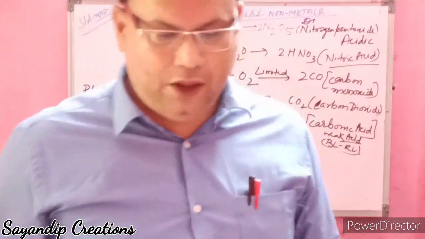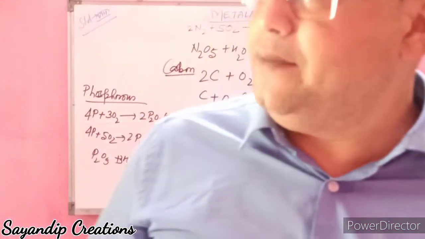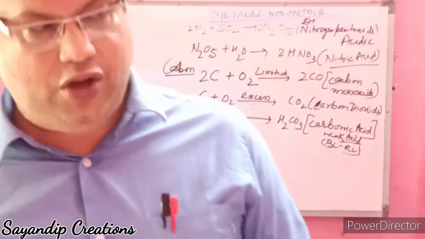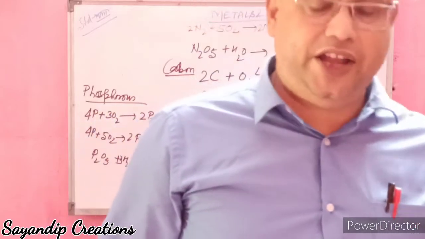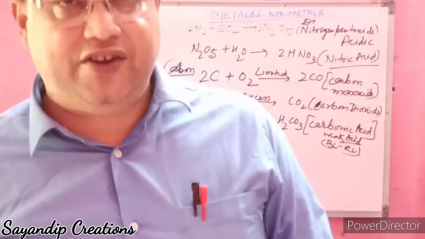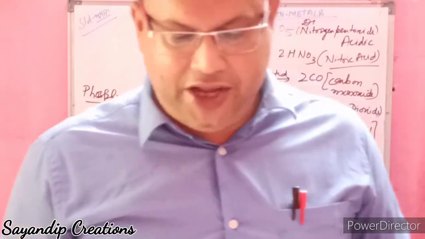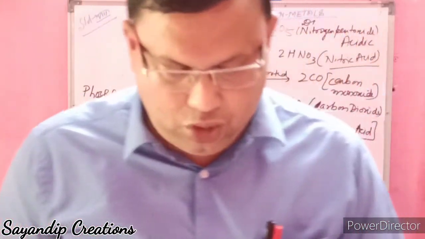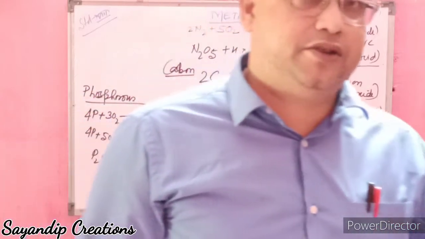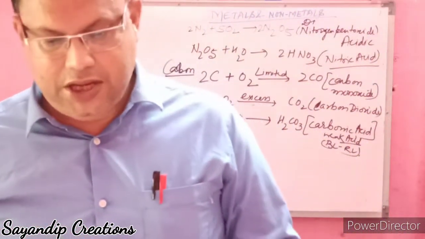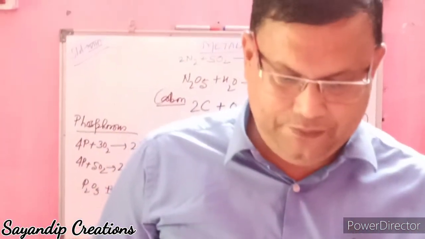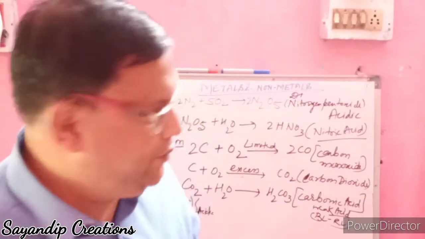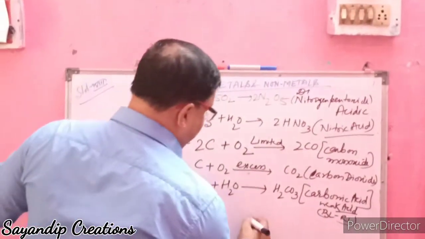Next is sulfur. Same thing, sulfur burns in air to form two oxides, sulfur dioxide and sulfur trioxide. Sulfur trioxide, when it's dissolved in water, forms sulfuric acid. Same thing, this is with sulfur.